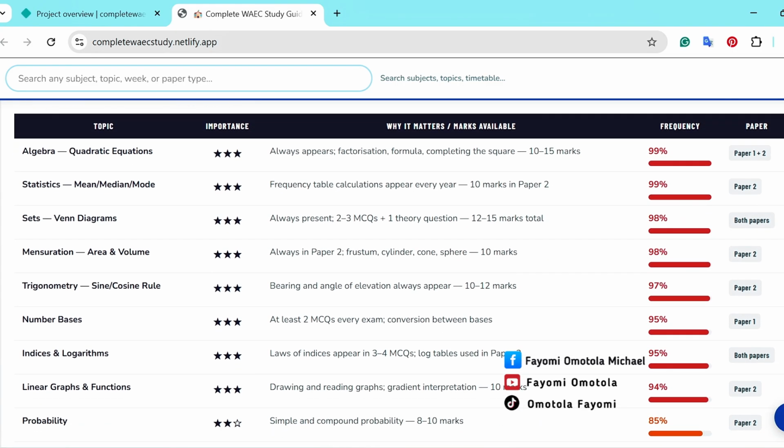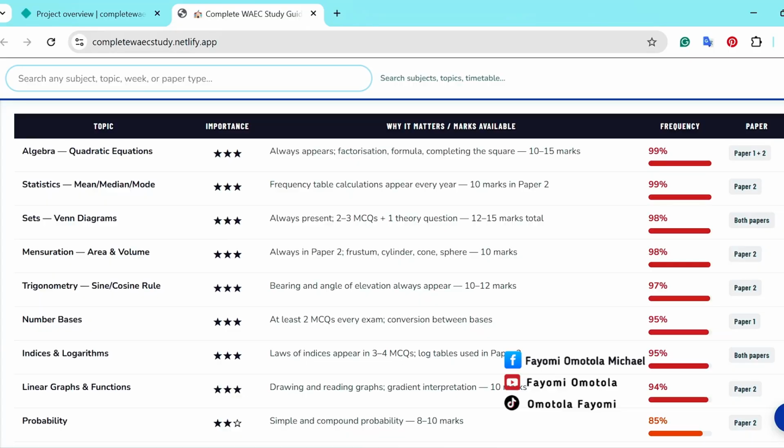In paper 1 and paper 2, you should expect algebra and quadratic equations. They always appear. Factorization, formula, completing the square. You may be taking 10 to 15 marks of the 100 marks. Do you know what that means? That's 10%. 10% is something. If you handle that one, 10 marks has gone.